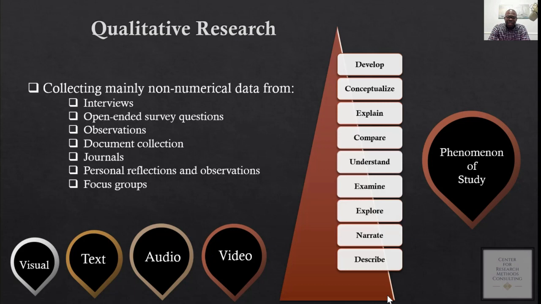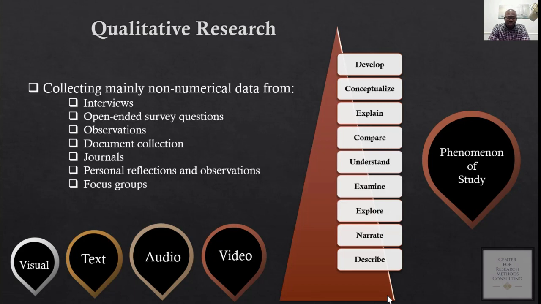So having that open-ended research question, you think about what kind of data should I use to address those questions that I have? And you may have to think about doing interviews and then collecting participant stories and experiences, and then using that information to address your research question.